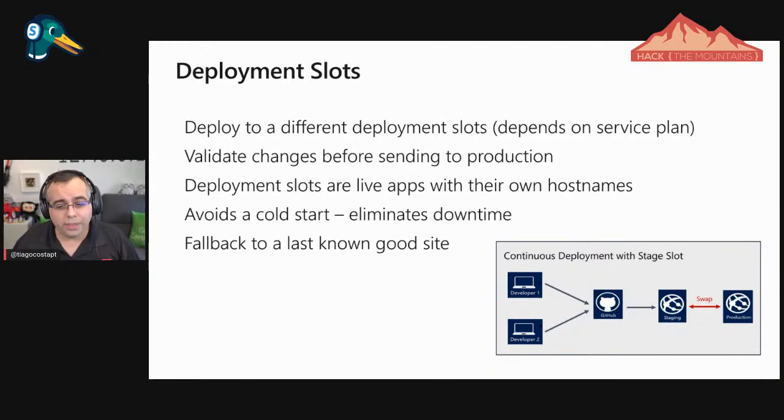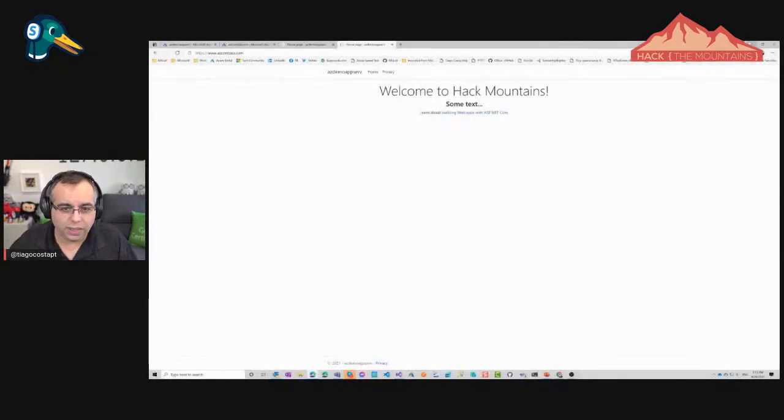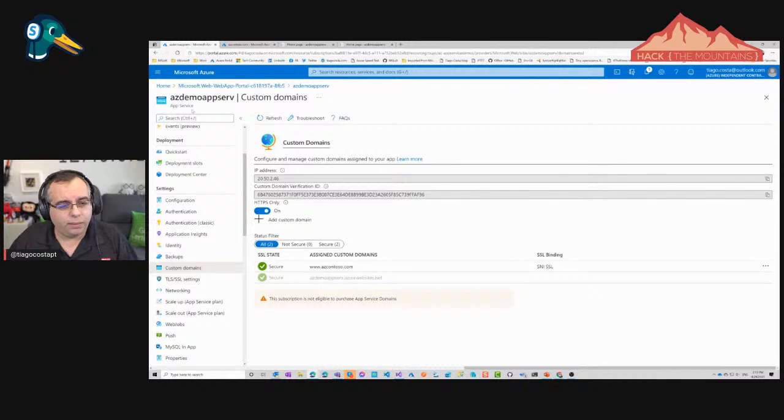Basically, deployment slots, it's like you see here, I have developers promoting code to, for example, GitHub. And then from that source of the code, I deploy to staging, and then we test and we see, oh yeah, that's good. Then we can swap that with production. So we validate the changes before going into production. Okay, so let's go back to my web application.